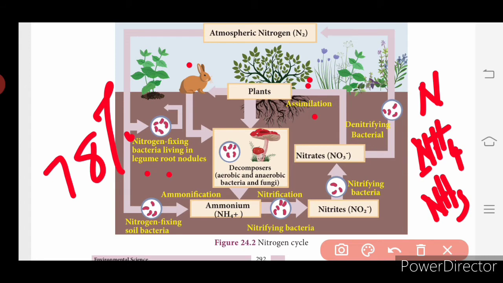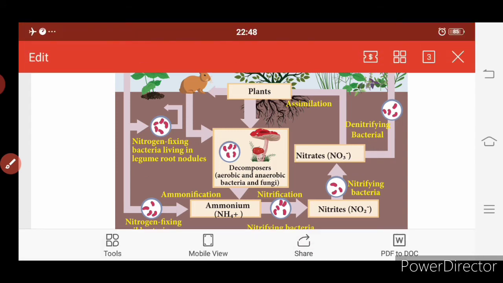Then we will see ammonification. What is ammonification?